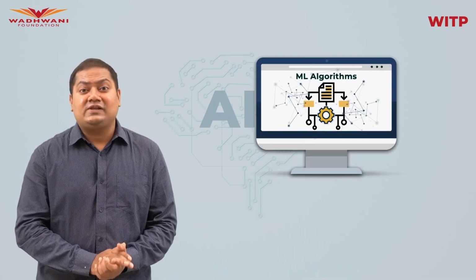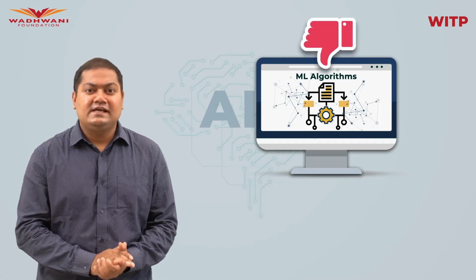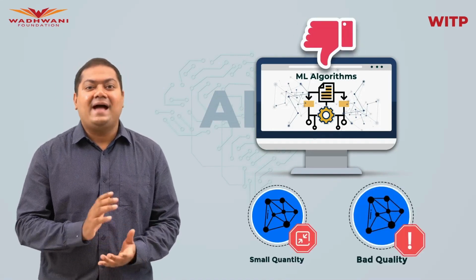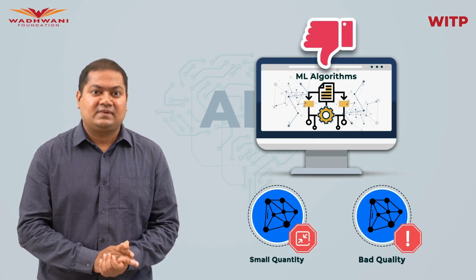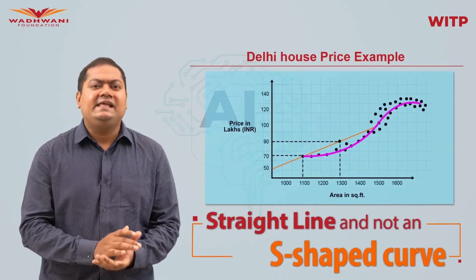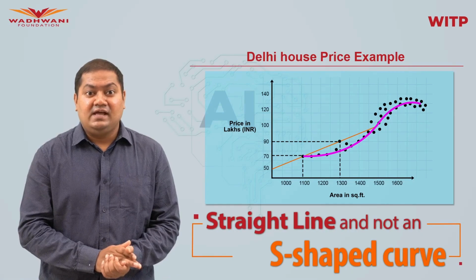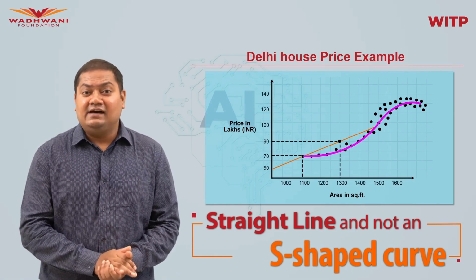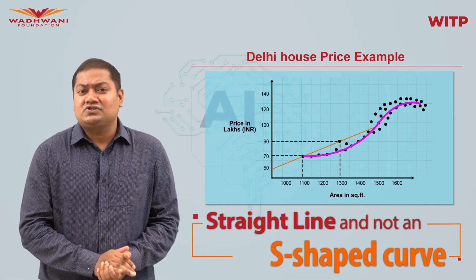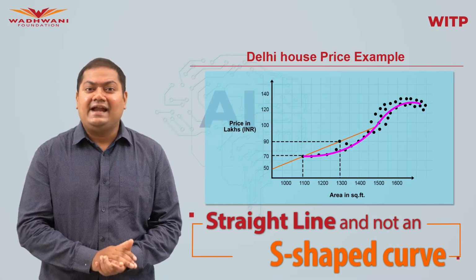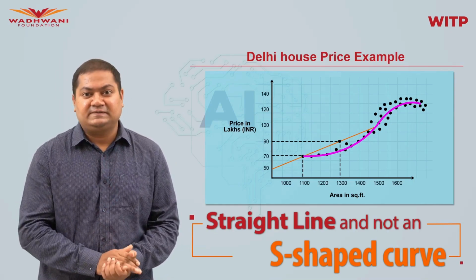Machine learning algorithms can also not give us good results with small quantity or bad quality of data. And we also saw this in the Delhi house price example, where with just two houses, our ML algorithm was saying that the relationship is a straight line and not an S-shaped curve.